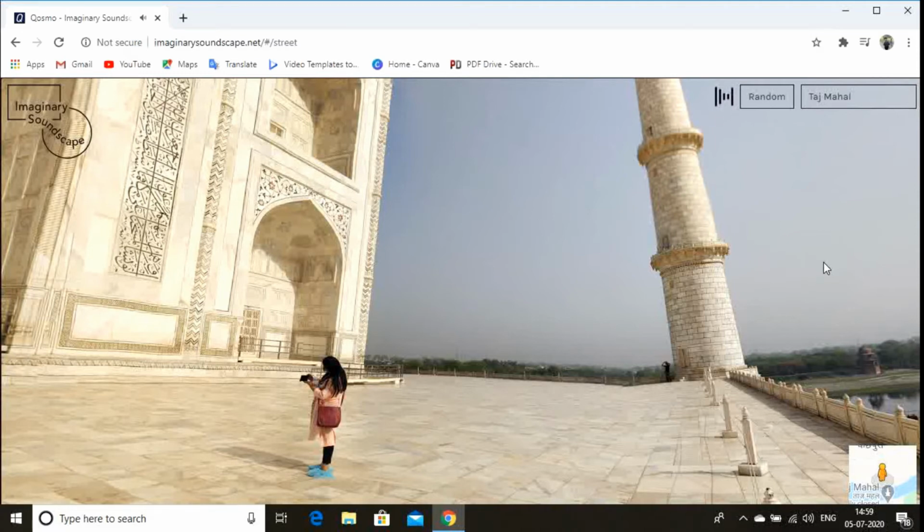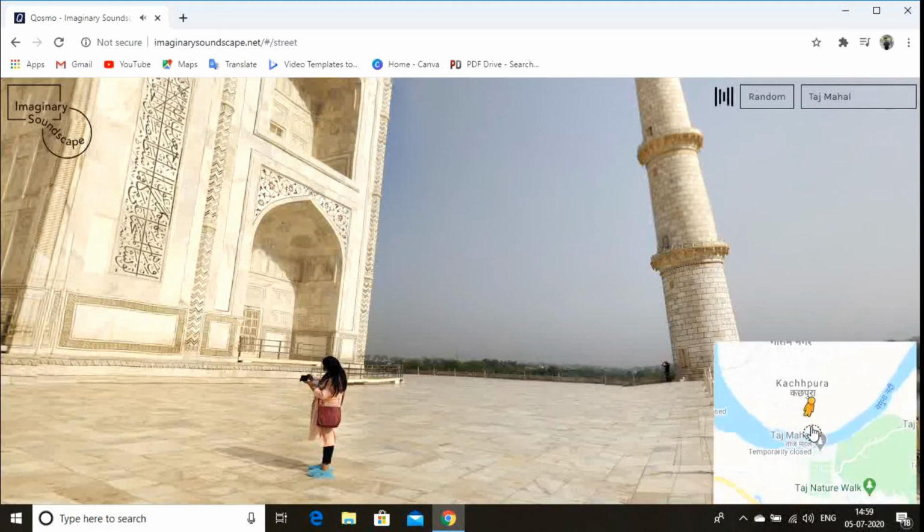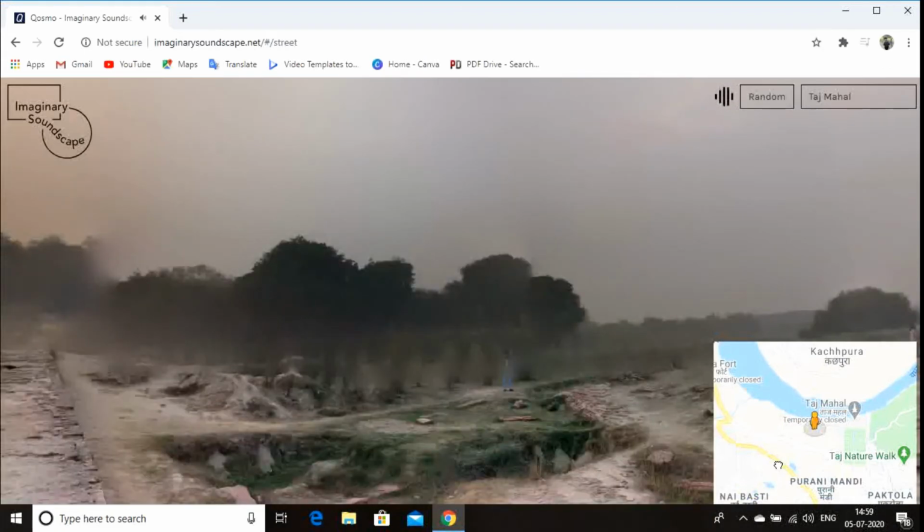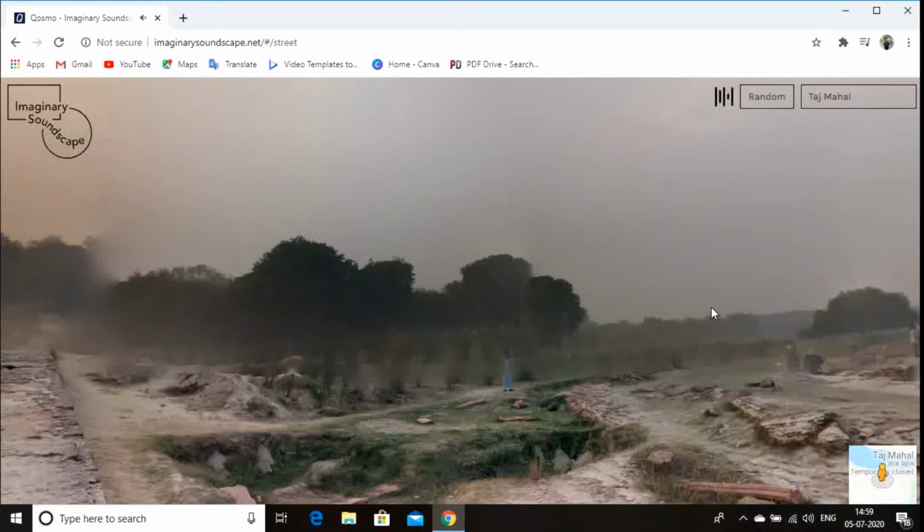Such a fantastic one. I am traveling around Taj Mahal and it's giving me these different soundscapes. My goodness, now this is something different. Oh, there we go. Here we go, we got a different scene here, and this is something different again. So this is how it works, and I'm gonna type now the Gateway of India in Delhi.